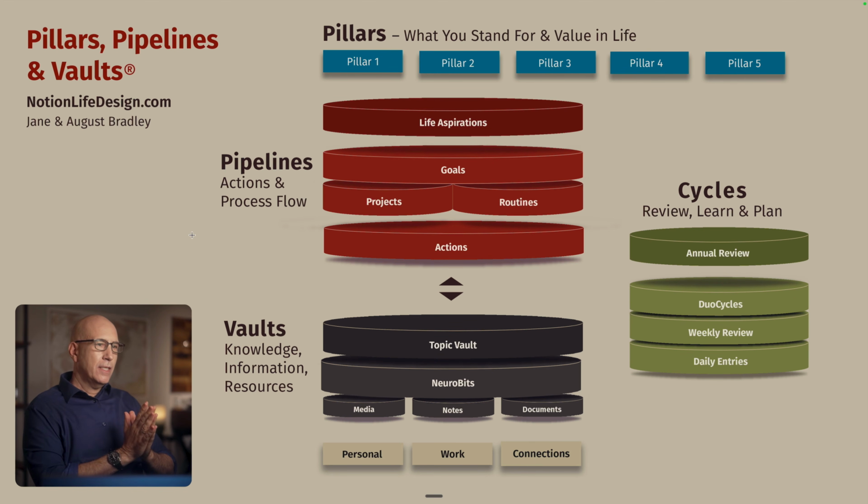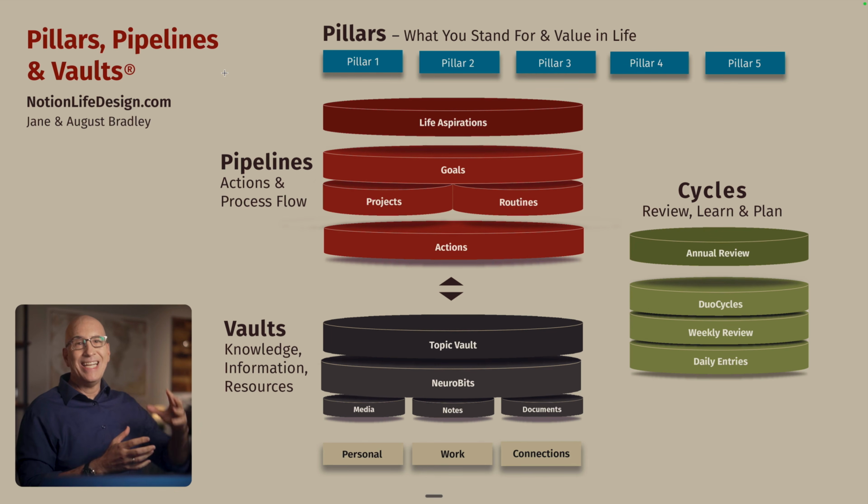All of this is fueled by the knowledge and information and resources we accumulate from all aspects of our lives. These are in the vaults component. So pipelines would be akin to other systems you've probably heard of, such as GTD. That's about getting things done. Vaults is more akin to knowledge management systems, such as Para or Second Brains that you hear about out there. That's all about accumulating the knowledge to achieve the things you want to achieve. So you have the resources well situated to achieve what you want to achieve.